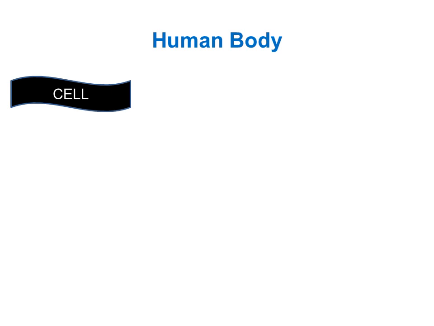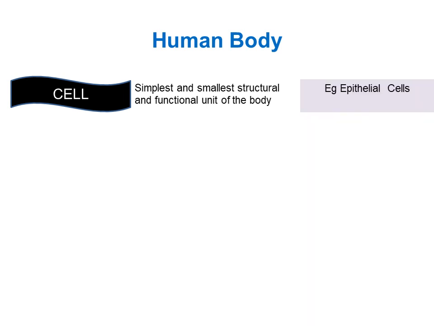Human body is made up of roughly 30 trillion to 40 trillion cells. A trillion is 1 million million or 10 to the power of 12. Cell is the basic unit of life. A cell is the simplest and smallest structural and functional unit of the body. Example of cells is epithelial cells.